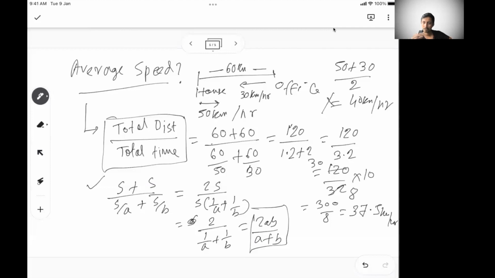It's 2 into going speed into coming back speed divided by going speed plus coming back speed. In this case it's 2AB by A plus B. A very basic one for average speed.